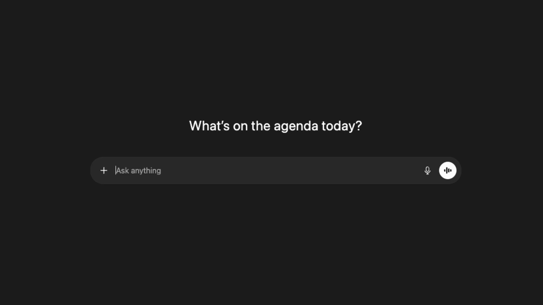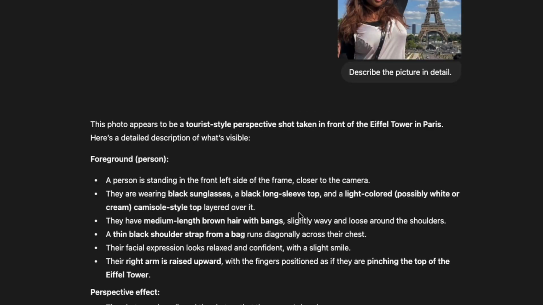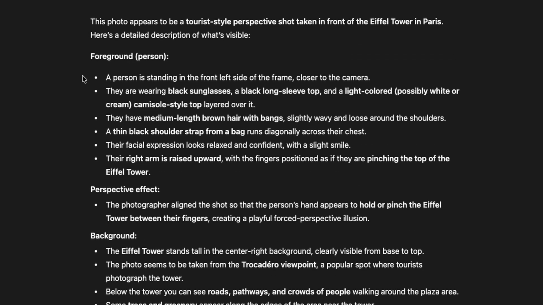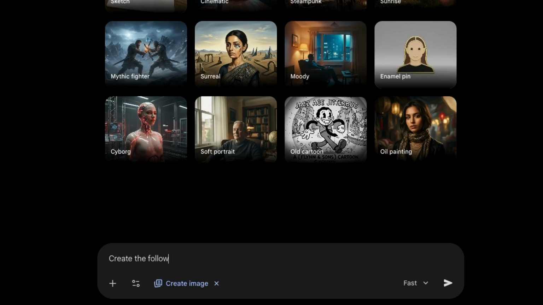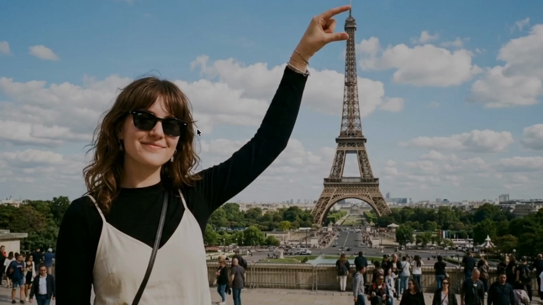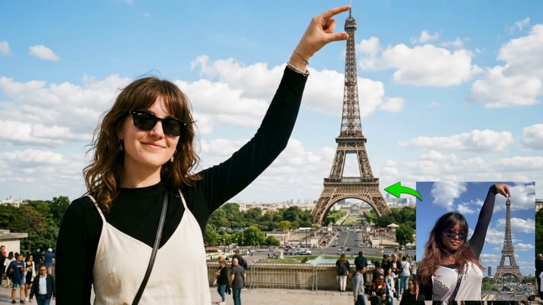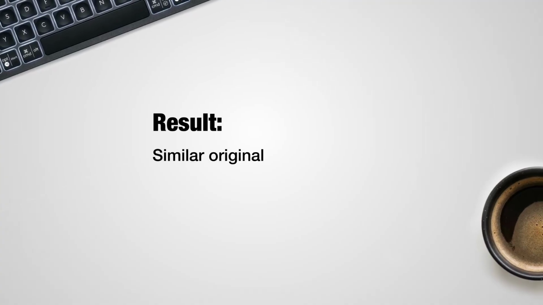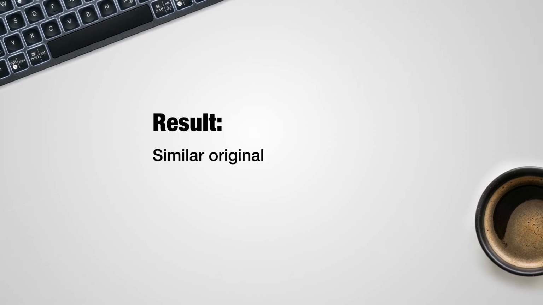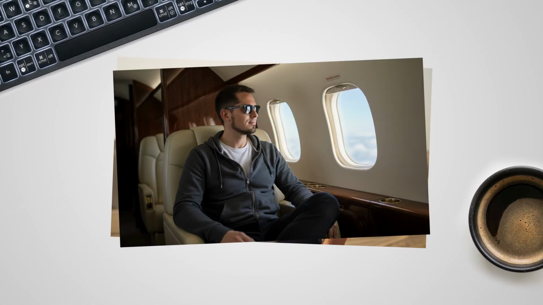I came up with a hack to use any image from the internet in your own projects, completely for free. First, I upload the original picture to ChatGPT and I ask it to create a detailed description of what's on the picture. And then I use that description and paste it into Gemini, and it's going to create a very similar picture to the original one. From that point on, creating preview pictures has been the most fun part. I took a bad photo of myself and I used the description to create some epic photos. That way the generated pictures are very similar to the original ones and can be freely used. Here are some live results.